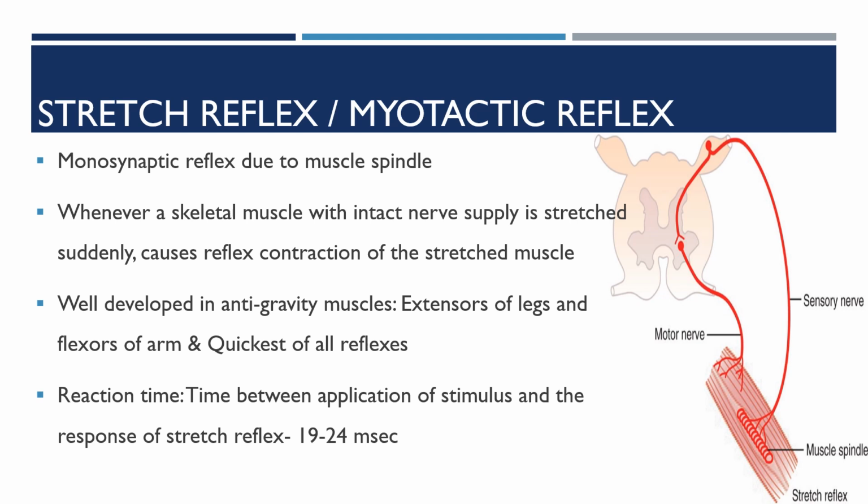The reaction time is the time between the application of the stimulus and the response of the stretch reflex, which is only 19 to 24 milliseconds. The central delay, that is the time taken for the reflex activity to traverse the spinal cord, is only 0.6 to 0.9 milliseconds.